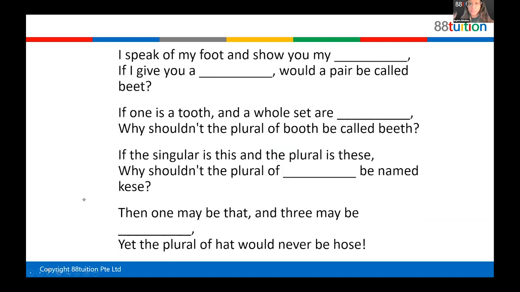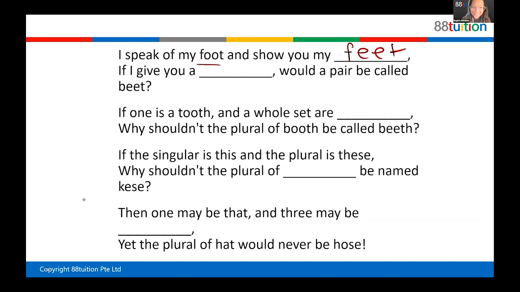Okay, now let's see if you know the plural of foot. One is foot, F-O-O-T. Feet. How to spell feet? F-E-E-T. Very good. So more than one is feet, right?